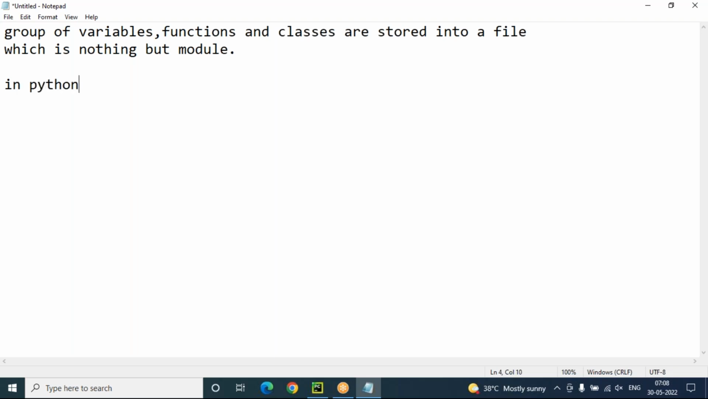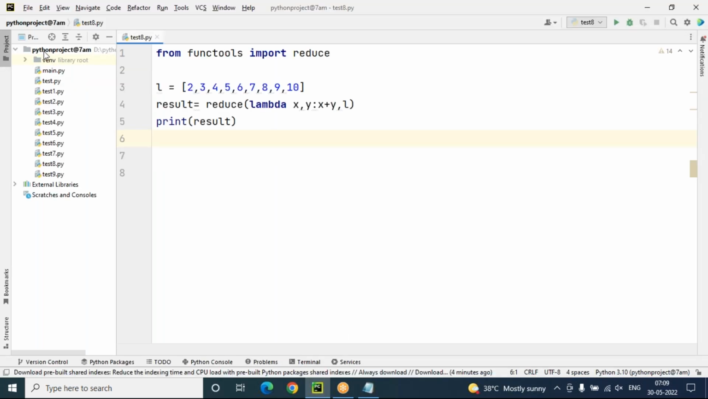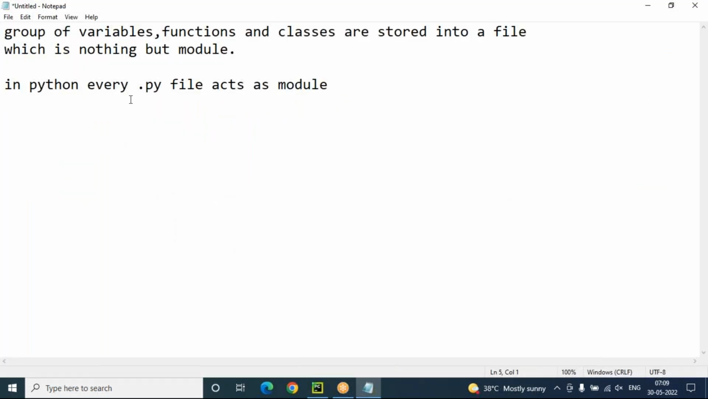In Python, every .py file acts as a module. Suppose there are so many programs in this Python project: test.py, test1.py, test2.py, all these are modules only. So a group of variables, functions, and classes stored into a separate file is a module. In Python, every .py file acts as a module.